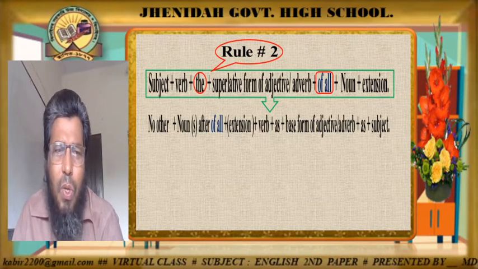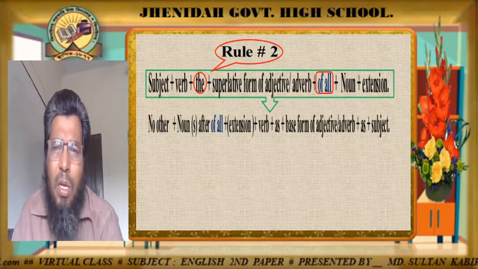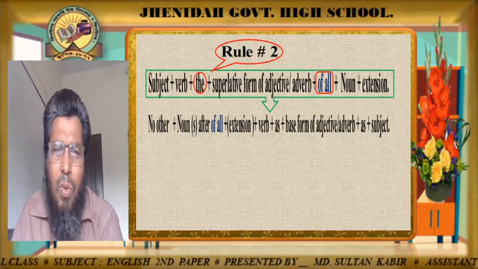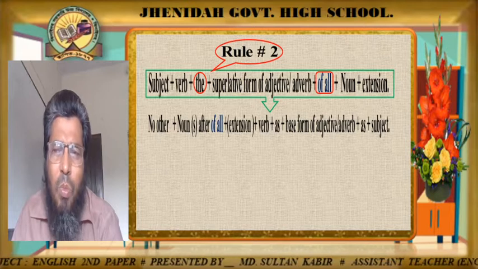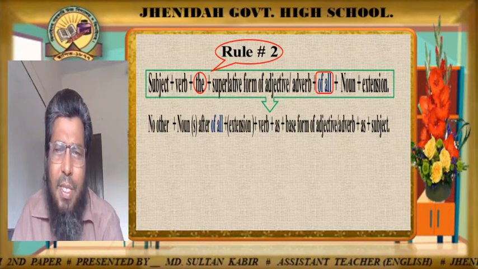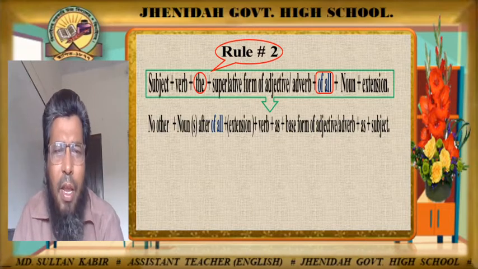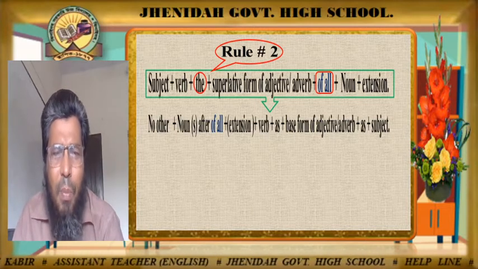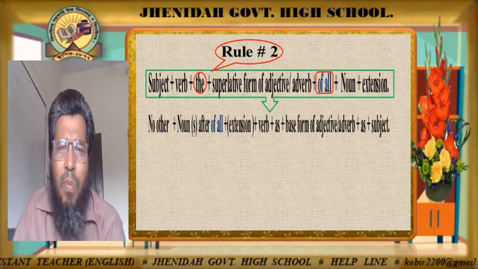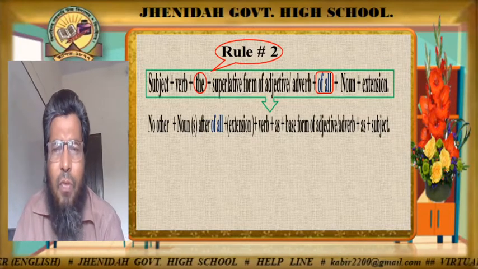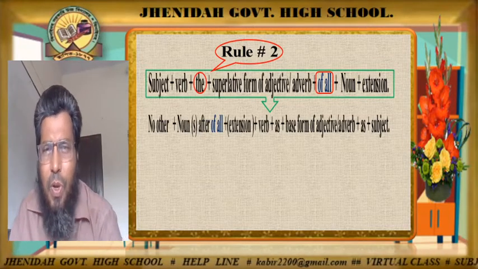So we'll write down no other at the beginning, then the noun after of all, and the noun must be singular, and the extension after the noun, then the verb, and then as plus the base form of adjective or adverb, then as, and finally the subject of the superlative form.